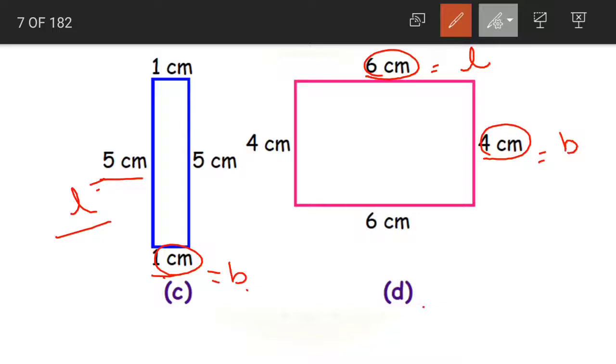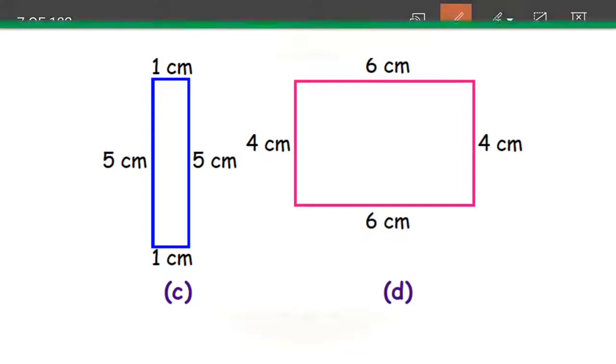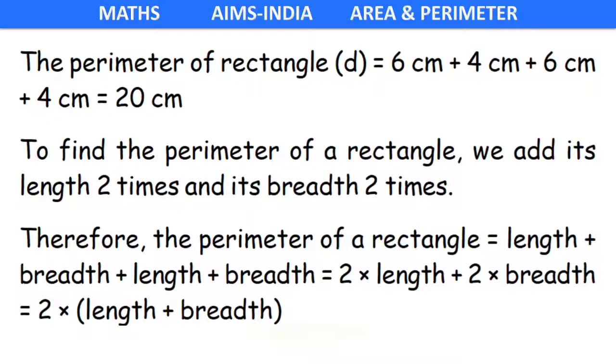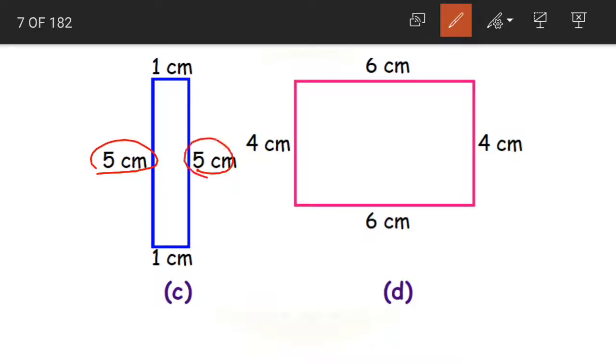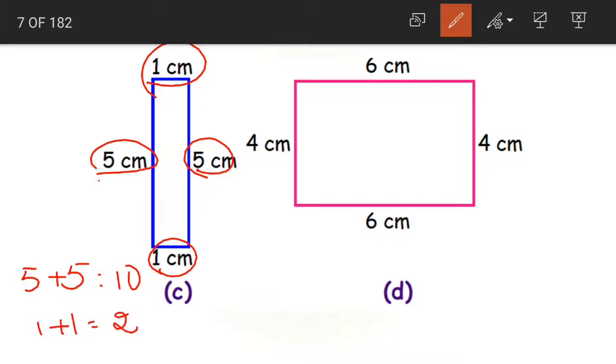Yes, now coming to the perimeter, what did they say over there? That the perimeter is found by adding the length twice and also the breadth twice. Now what is our length here? 5 centimeters is our length. We have to add 5 centimeters 2 times. 5 plus 5, 10, and then we have to add the breadth 2 times. 1 centimeter plus 1 centimeter. 1 plus 1 is equal to 2. We have added the length 2 times and also the breadth 2 times. Overall 10 plus 2 becomes 12. Now 12 is the perimeter.